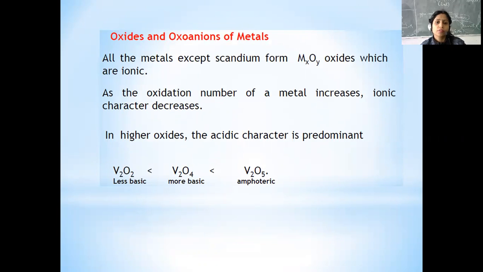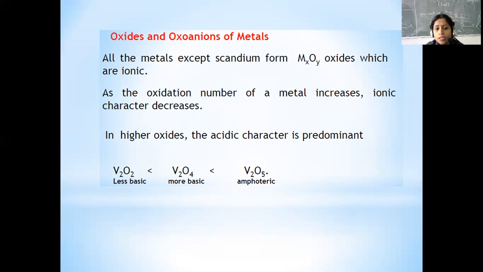Now let us see some of the compounds like oxides and oxoanions of metals. It is to be noted that all metals except scandium form oxides of the type MxOy, which are mostly ionic in nature. It has also been observed that as the oxidation number of the metal increases, the ionic character goes on decreasing. So if you see the higher oxides, the acidic character is prominent. Most of the higher oxides are acidic oxides.